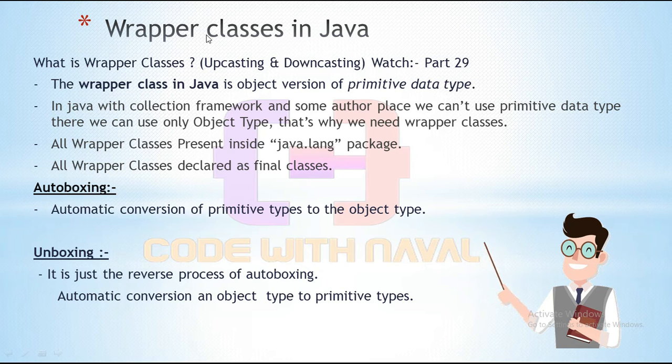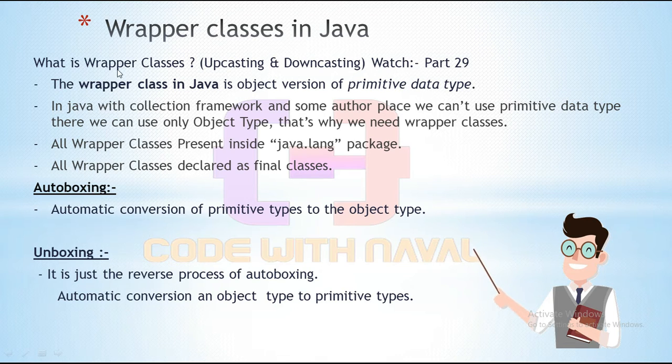But before that you need to understand what upcasting and downcasting are. If you don't know what upcasting and downcasting are, and if you didn't watch part 29, then first watch part 29, then you get an idea of what upcasting and downcasting are. Then you can understand these wrapper classes.